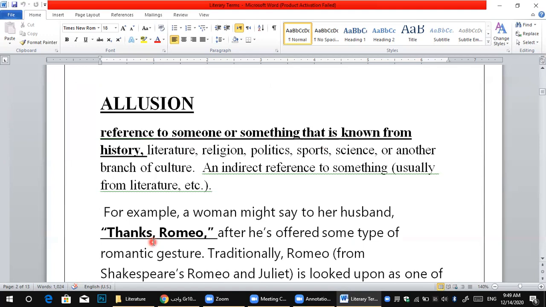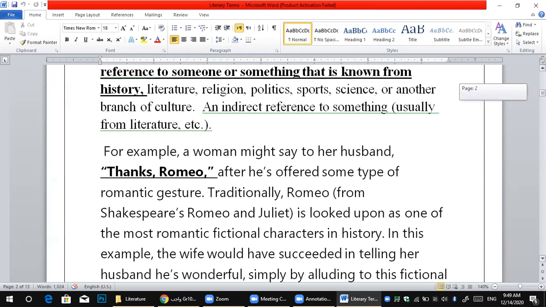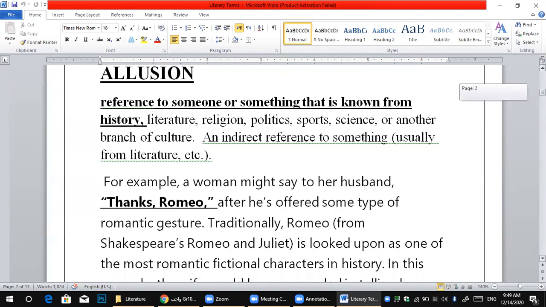Of course, her husband is not Romeo, but she said it because he treated her in a romantic way, after he offered some type of romantic gesture. So that's an allusion.